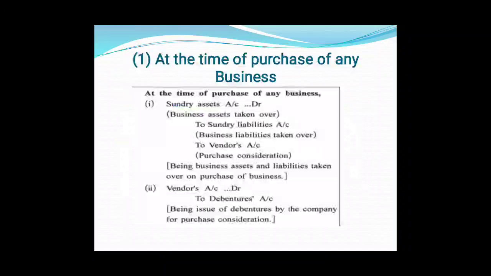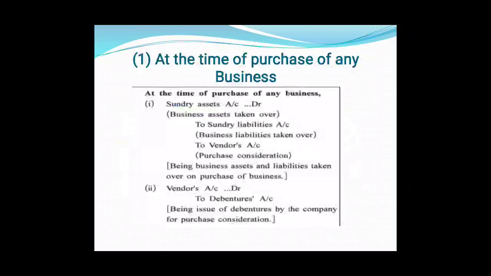So here the entry will be passed: sundry assets account debit, that is 1 lakh, to sundry liabilities account, that is 40,000, to vendor's account. Suppose the vendor is XYZ Limited, so to XYZ Limited account 60,000.